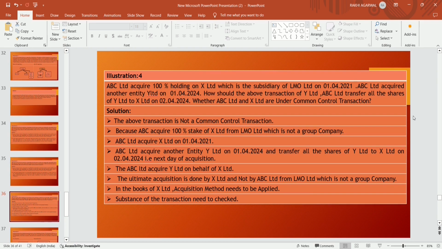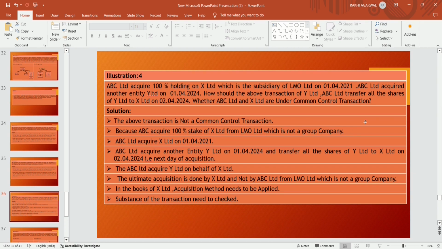ABC Limited acquired another entity, Y Limited, on 1st April 2024. After acquiring Y Limited, ABC Limited transferred all the shares of Y Limited to X Limited on 2nd April 2024. That is the next day of acquisition. He acquired Y Limited on 1st April 2024 and transferred all the shares of Y Limited to X Limited on 2nd April 2024, the next day of the acquisition.